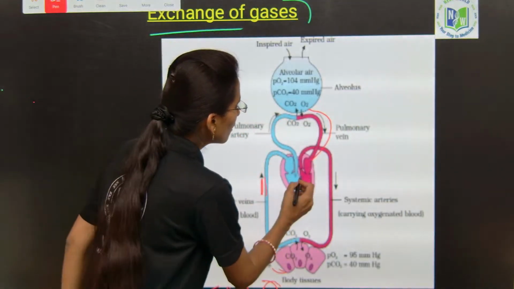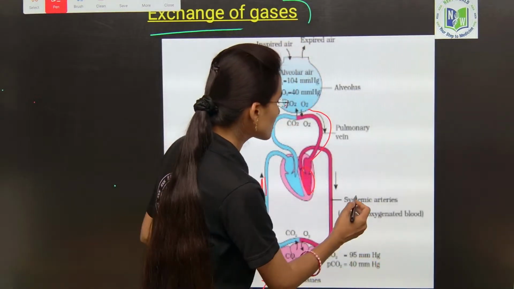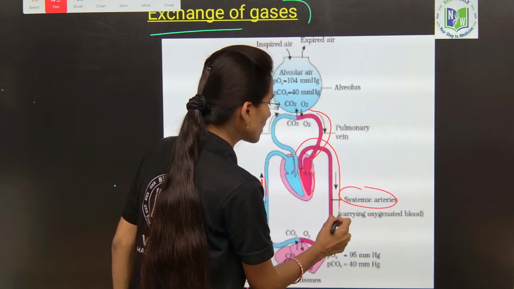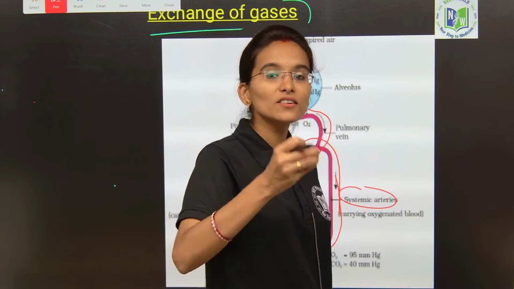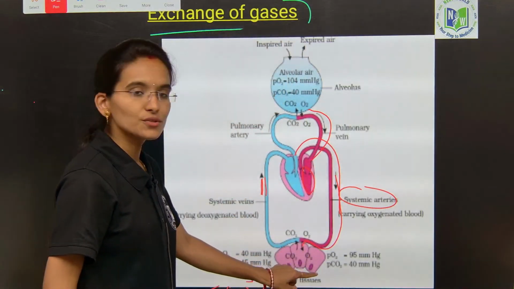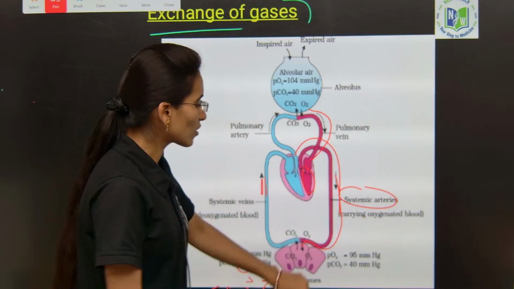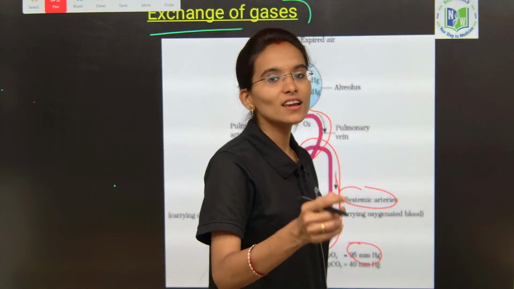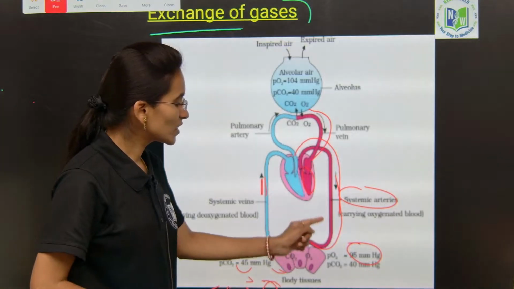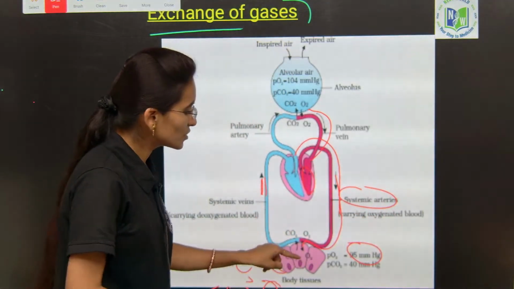And next, from the left side of the heart, the systemic aorta arises. From here the oxygenated blood gets transferred and delivered to the tissues. In the systemic arteries the pressure of oxygen is more, but inside the tissues the pressure of oxygen is less, hence we need to transfer it from the systemic arteries to the tissues.